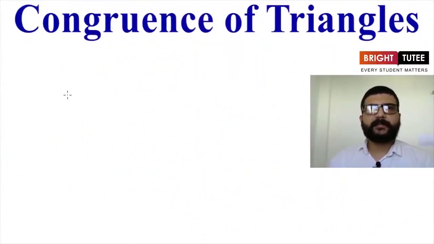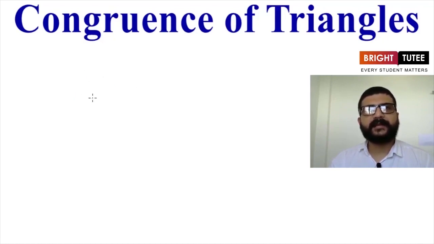Hello student, in the previous videos we have seen congruency of triangles, congruency of line segments and congruency of angles. Two line segments are congruent if their lengths are equal, two angles are congruent if their measures are equal, and two triangles are congruent if all the three angles of one triangle are equal to all the three corresponding angles of the second triangle, and all the three sides of the first triangle are equal to the corresponding three sides of the second triangle. Then only we can call two triangles congruent.